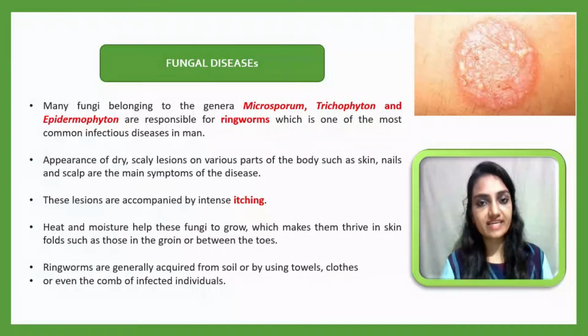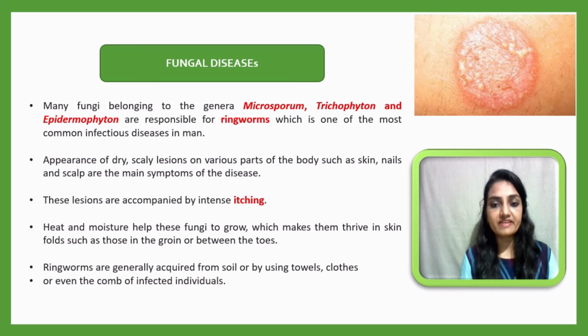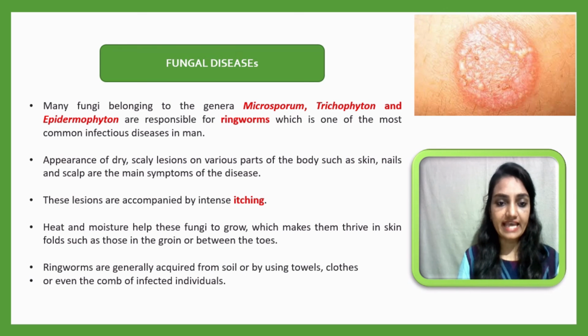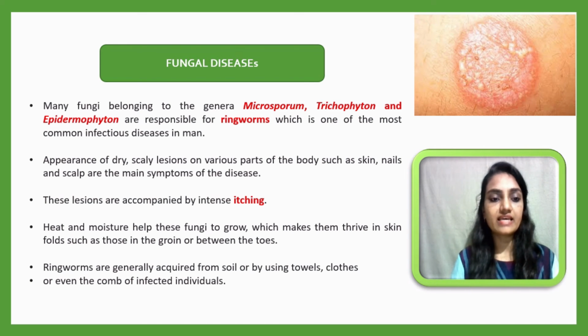Now let me start with the fungal diseases, in which we will learn about ringworm. Many fungi belonging to the genera Microsporum, Trichophyton and Epidermophyton are the causative agents of ringworm. This is one of the most common infectious diseases in humans. It appears as dry, scaly lesions on various parts of the body, such as the skin, nails and scalp.